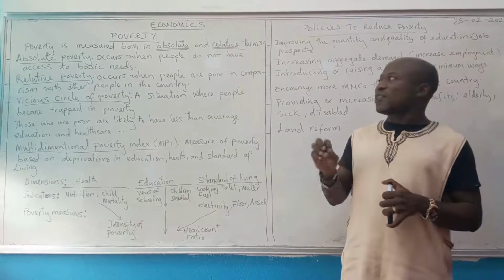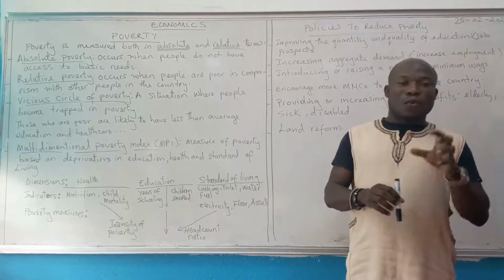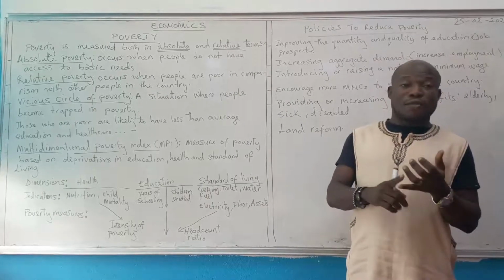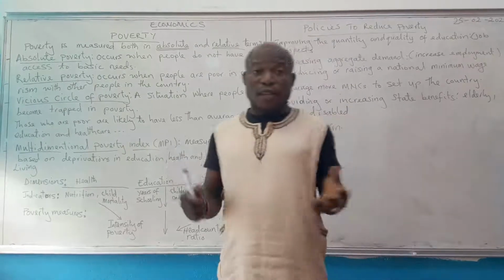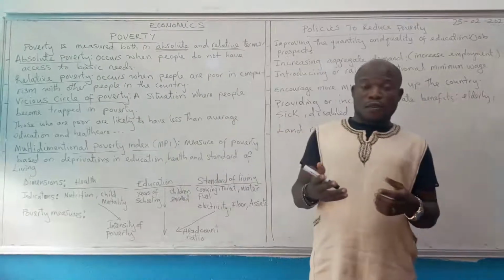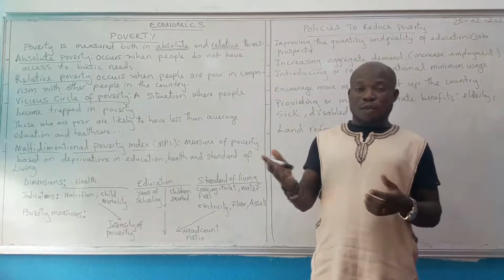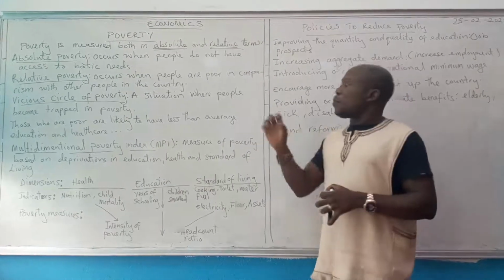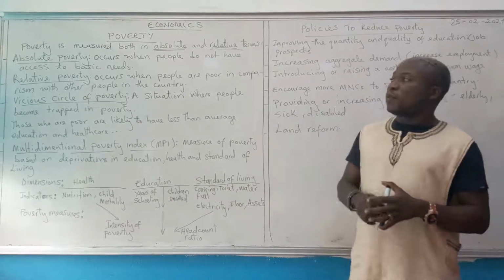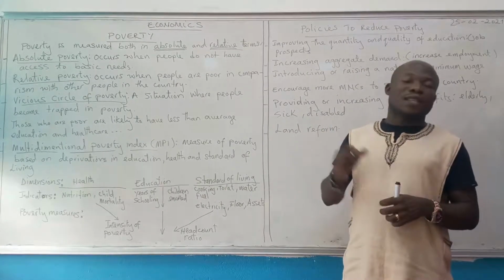They are unable to satisfy their basic needs. What are some of these basic needs? We talk of food, we talk of shelter, we talk of clothing, etc. When we are talking of needs and wants, we have come across these things. So, absolute poverty is when people are not able to have access to these basic needs.